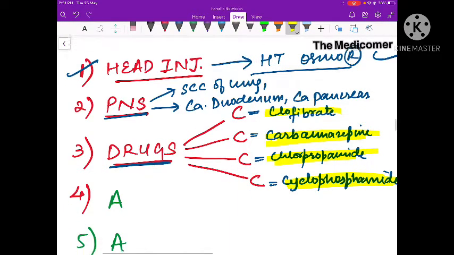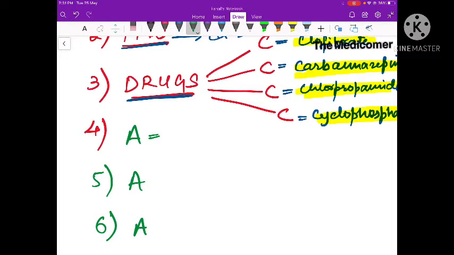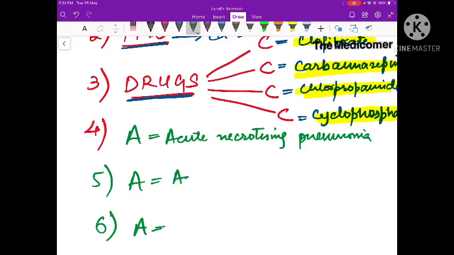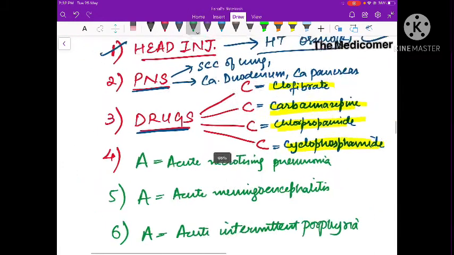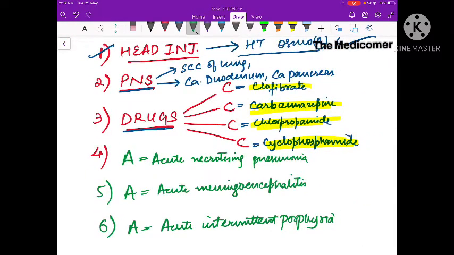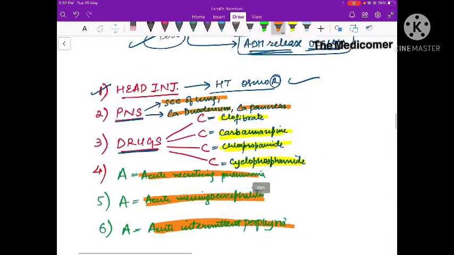So these drugs, clofibrate, carbamazepine, chlorpropamide, and cyclophosphamide, cause drug-induced SIADH. Other causes of SIADH can be remembered by 3 A's. First is acute necrotizing pneumonia, acute meningoencephalitis, and acute intermittent porphyria. So these are different causes of SIADH. Head injury, paraneoplastic syndromes in case of squamous cell carcinoma of lung, carcinoma of duodenum, carcinoma of pancreas, drugs, clofibrate, carbamazepine, chlorpropamide, cyclophosphamide, acute necrotizing pneumonia, acute meningoencephalitis, and acute intermittent porphyria. So these conditions can increase ADH release.